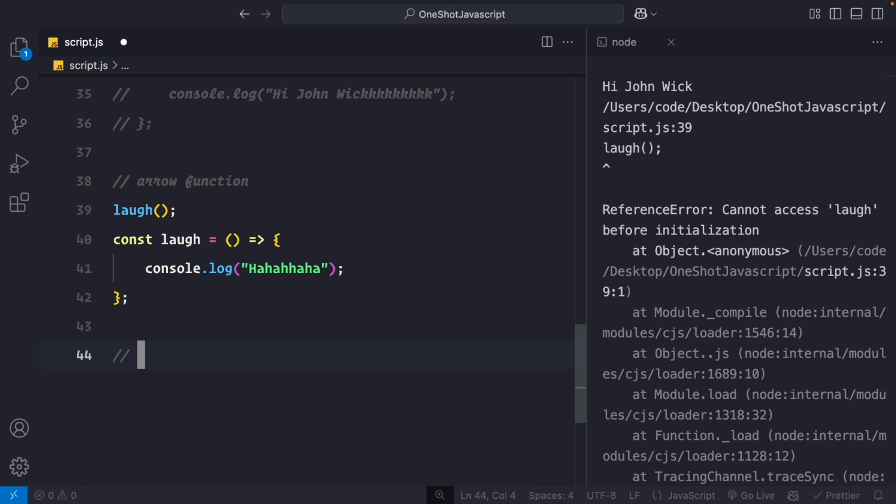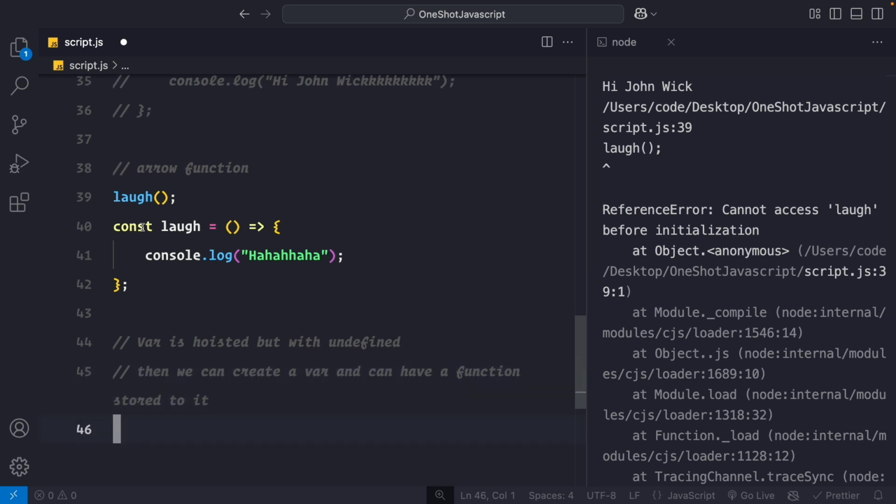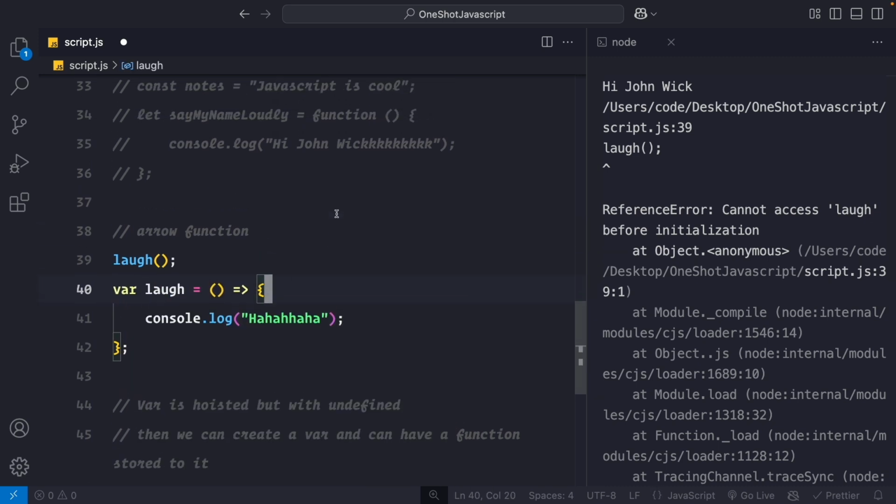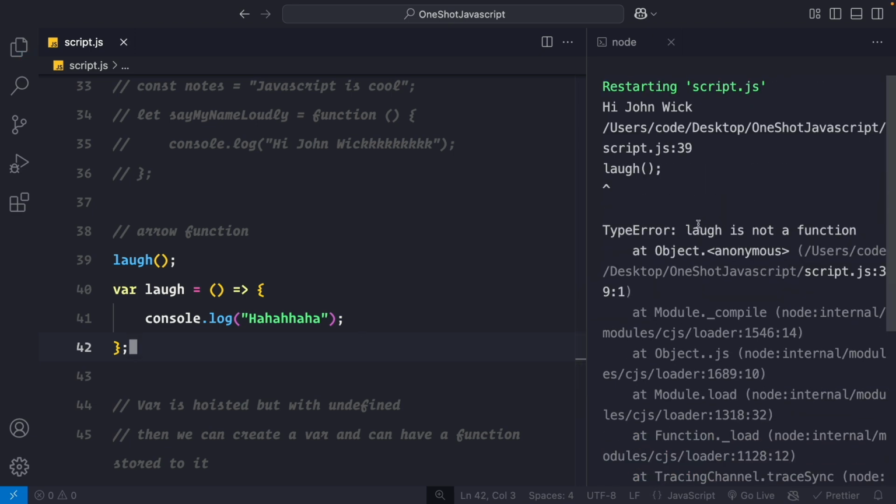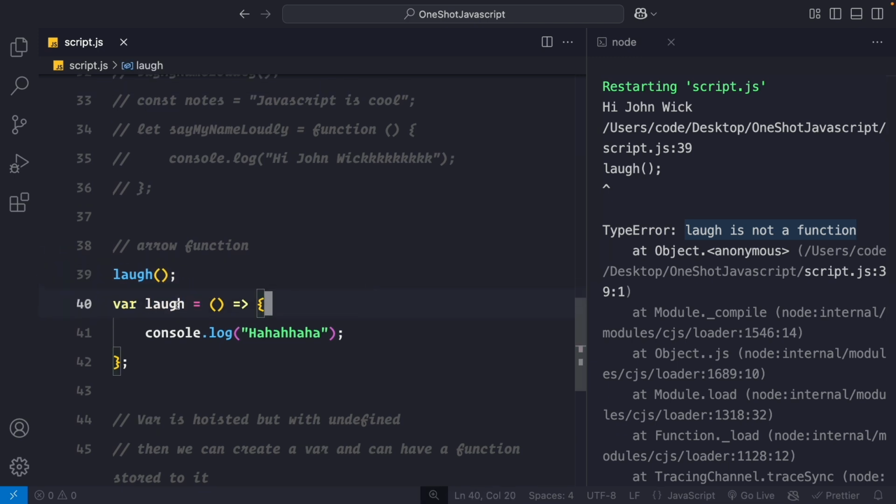Now you can ask me, okay, but I understood that a var is hoisted but with undefined, right? So then we can create a var and have a function stored. Good question. Let's try to do that. If I change this const to var, what do you think will happen? Do you think we will get the output of undefined? Let's see. We still get an error. Now it says type error, laugh is not a function. So variable laugh is not at all a function. It is not even considered a function, so you can't even think of hoisting with it.